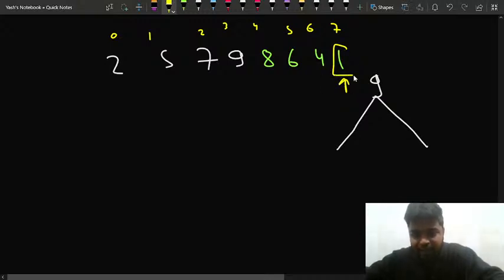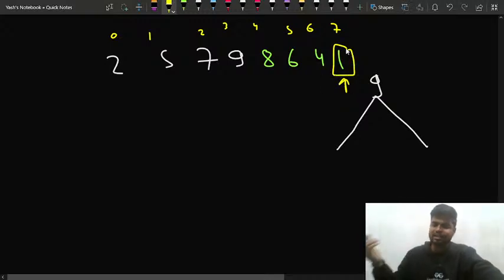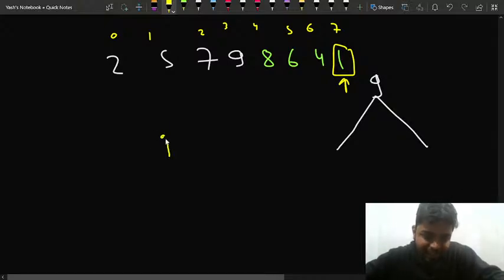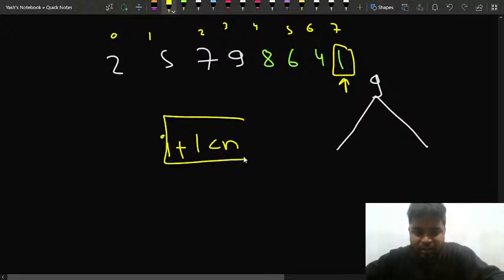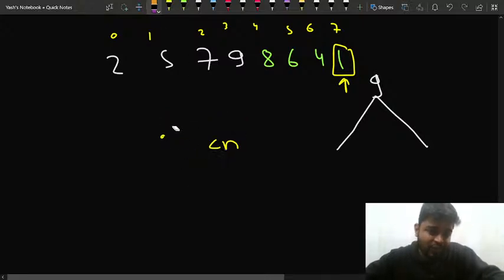And now since I just have one element, I'll always keep a check that I plus 1 should always be lesser than n, because if I have a right element, my last index is n minus 1, so I plus 1 should be lesser than n. This is something I need to keep a check on, otherwise I would get an out of bound error or a runtime error, maybe you can say. So this particular part must be clear.